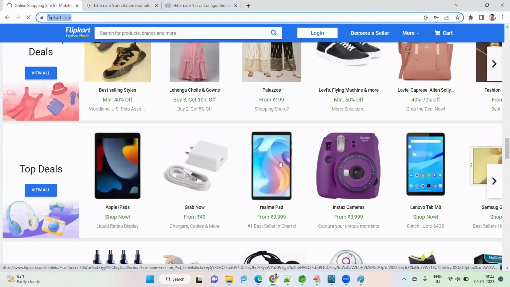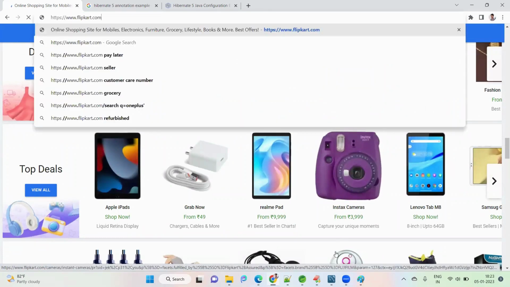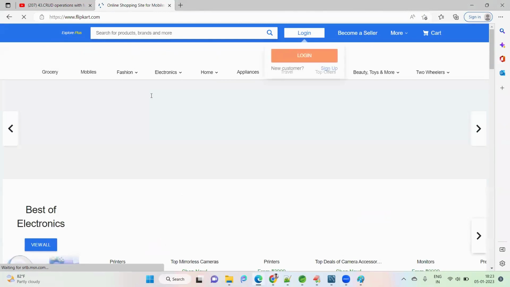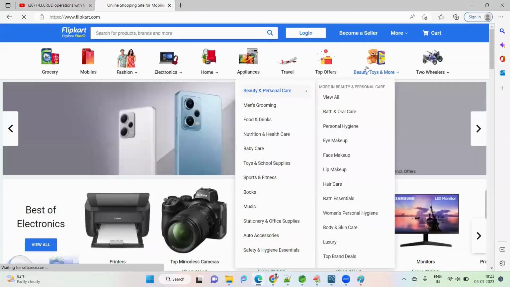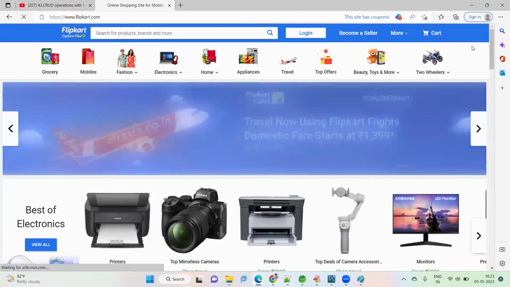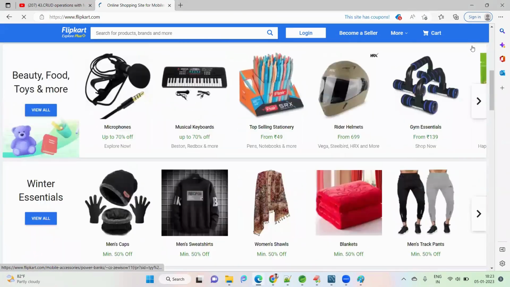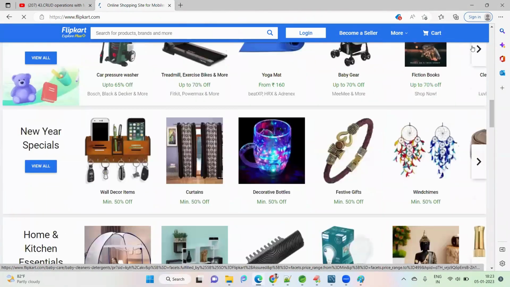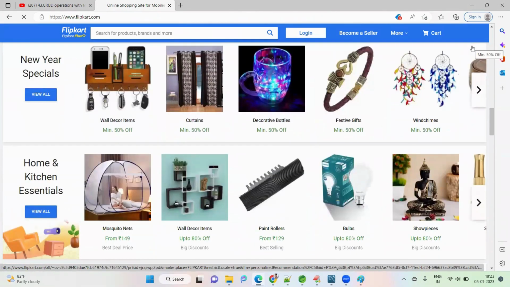That is fine. There may be more than 10,000 products on this page alone. Now I go to another client. See, another client gives a hit to Flipkart, and again all the products are loaded. What happened here? Again it went to the database, got all the product data and showed it in the browser. So for every customer, for every client, it goes to the database and gets data.